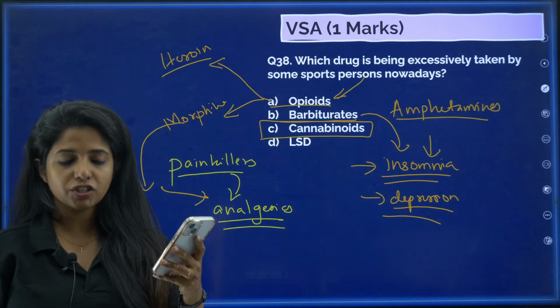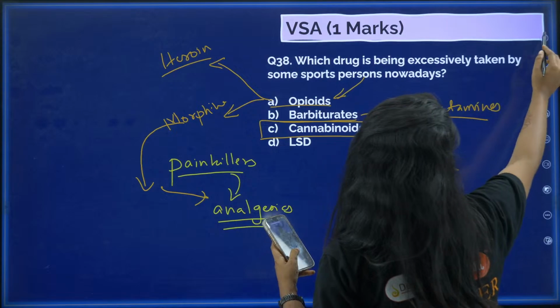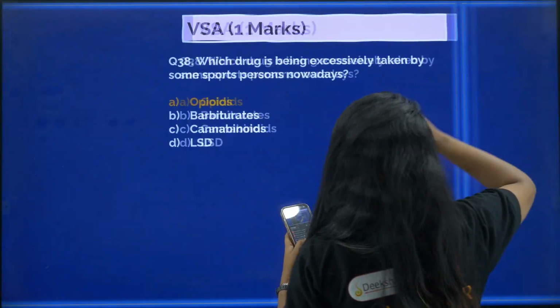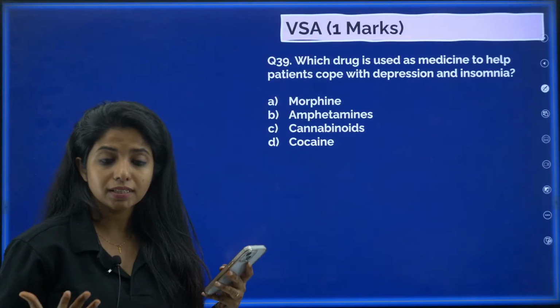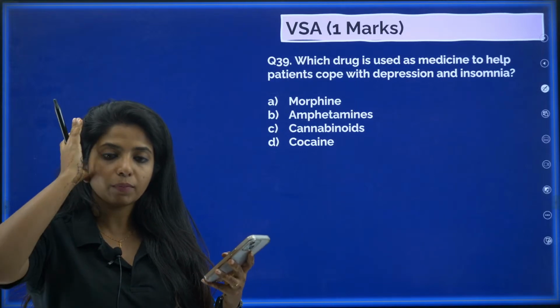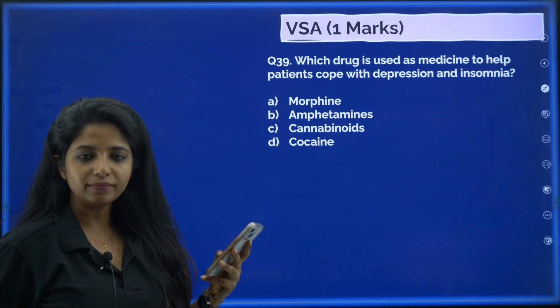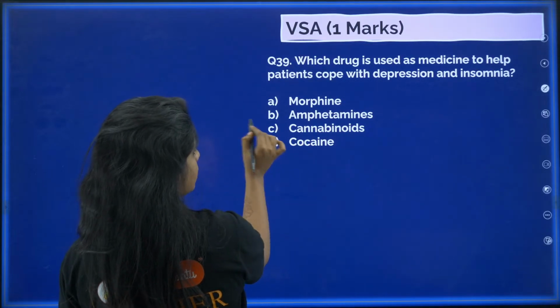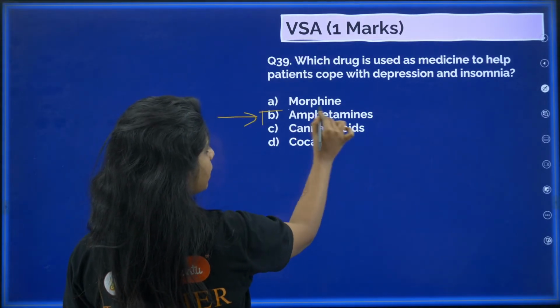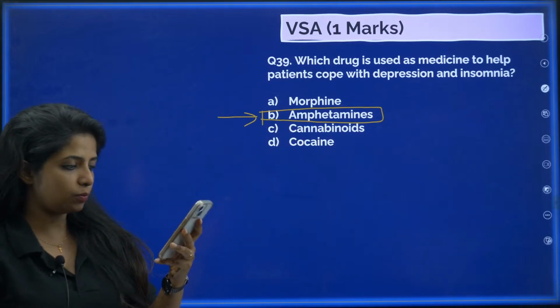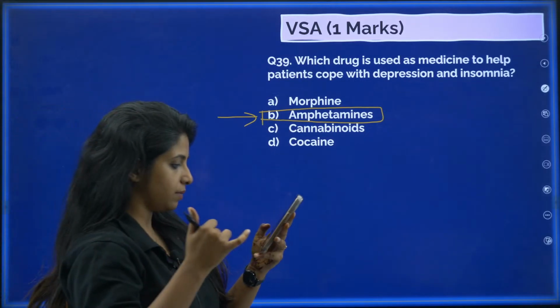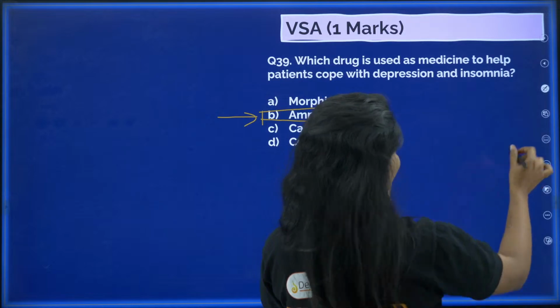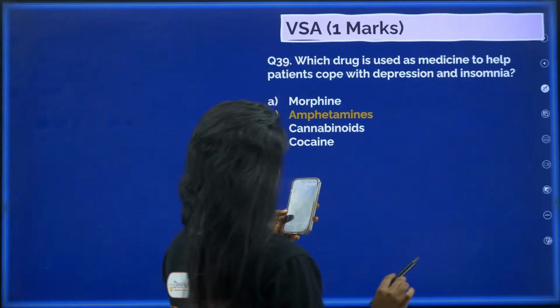Yes, LSD is lysergic acid diethylamide. You are correct. And that is not a natural thing. It is chemically made, LSD. So, which drug is used as a medicine to help patients cope with depression and insomnia? It will be barbiturates and amphetamines. This is the answer. So, B is the answer. Yes, you are entirely correct.